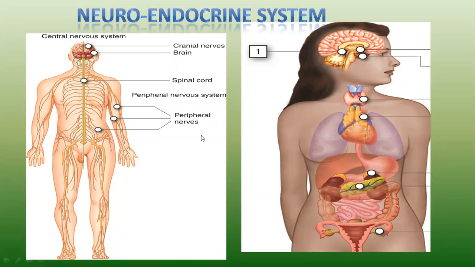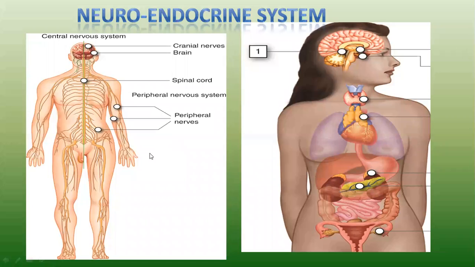Next, I told you that we have two integrating systems in our body: the neural system, nothing but the nervous system, and the endocrine system. One coordinates both externally as well as internally, and the second coordinates only the internal environment of the body.